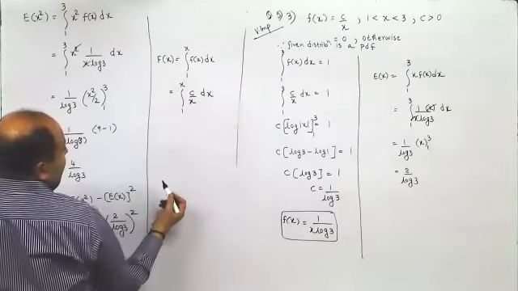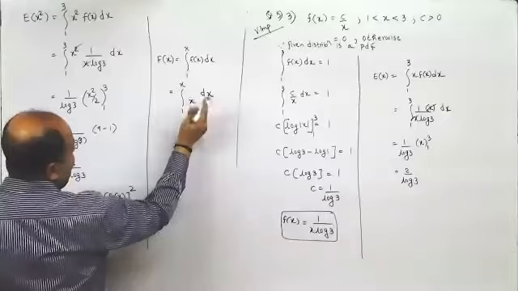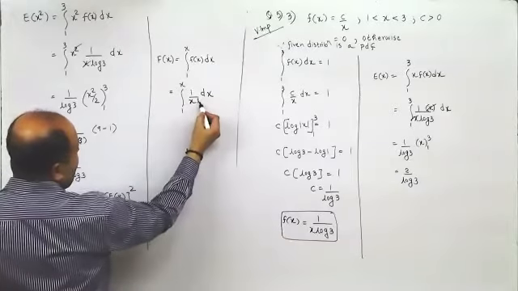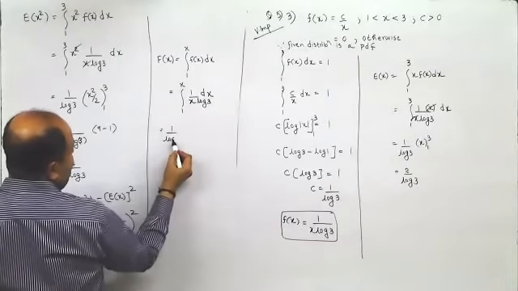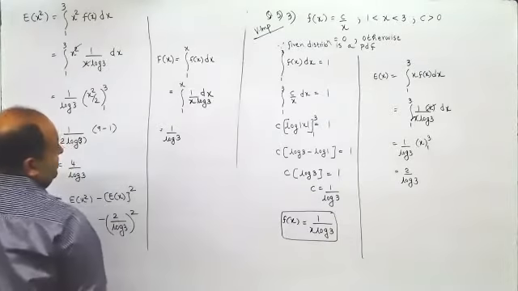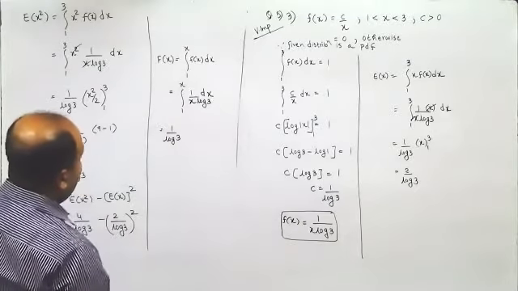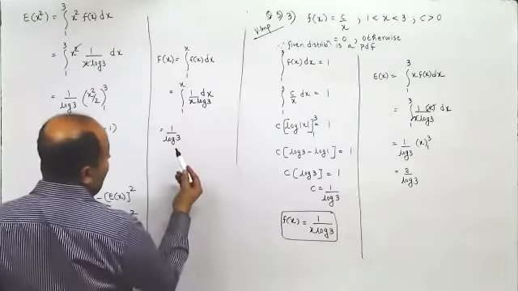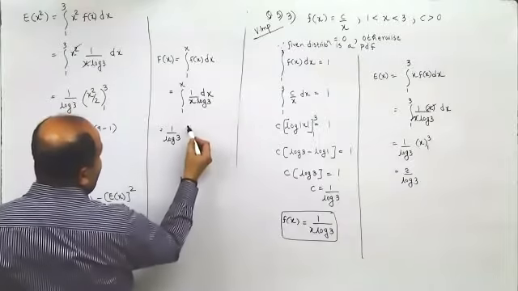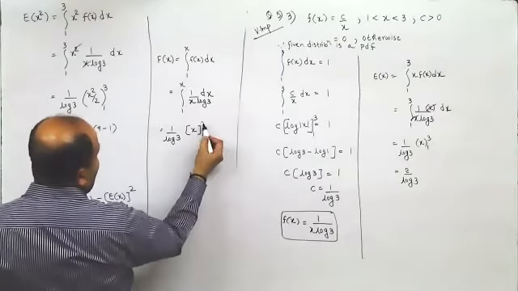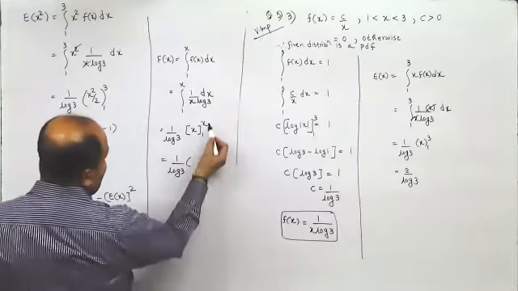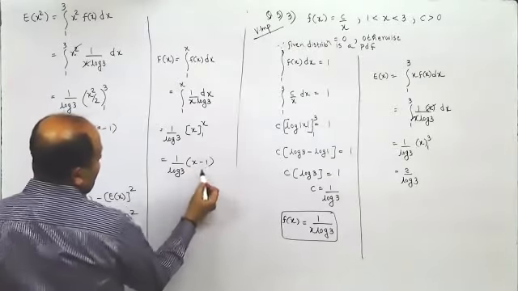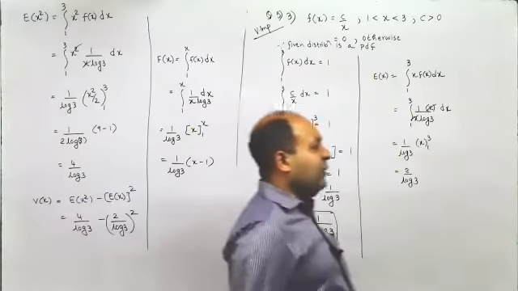Now that means it would be, or in fact I should say, 1 by x log 3 dx. So what I'll get over here is 1 by log 3, and I'll get the integration of 1 dx, that is x, between 1 and x. So it would be 1 by log 3 into the upper limit, x, minus 1. So this is the f of x part.